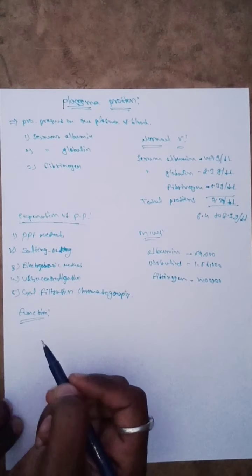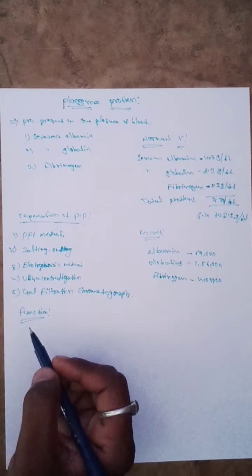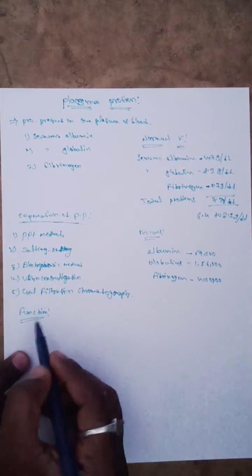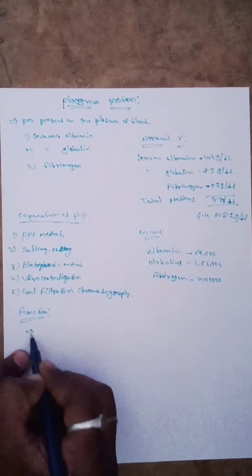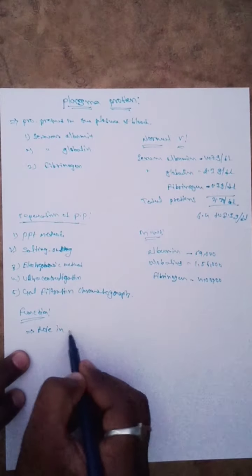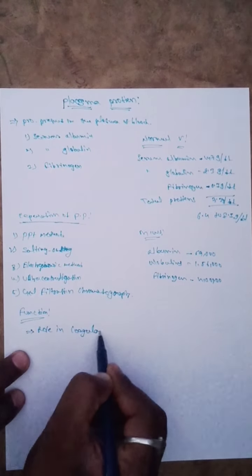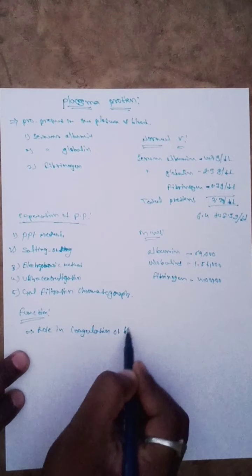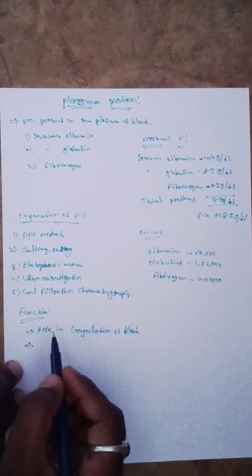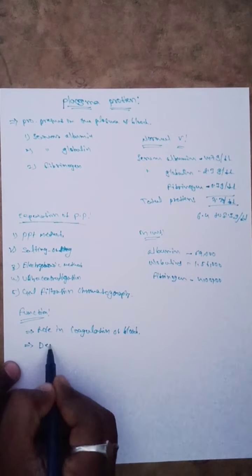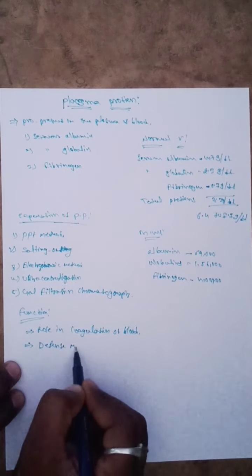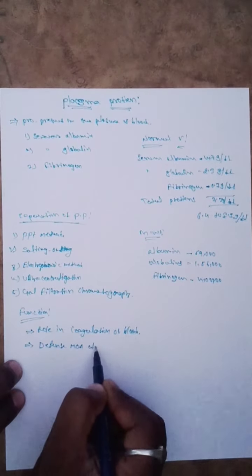So the next one, what are the functions of the plasma proteins? It is mainly involved in the coagulation of blood, meaning the blood clotting factors. The second one is a role in the defense mechanism of the body.